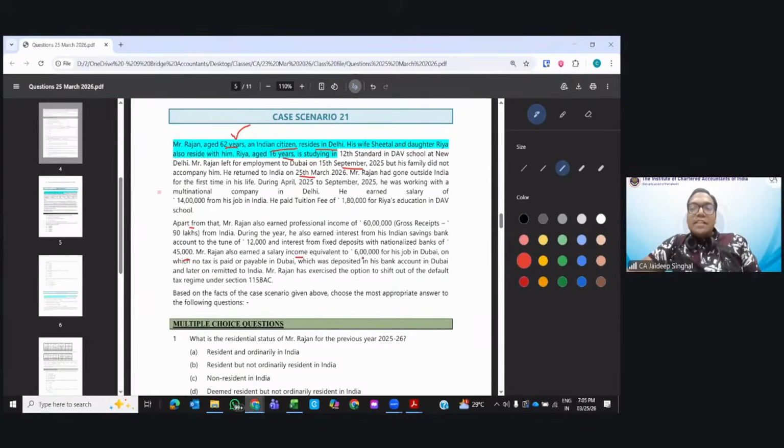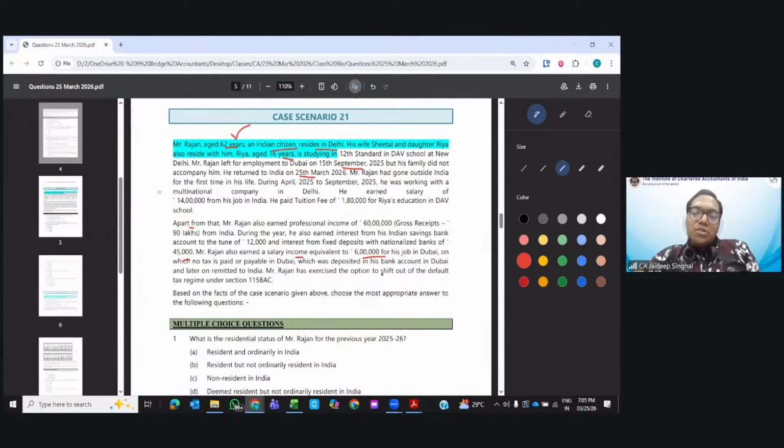Now he has earned a salary of 6 lakh for his job in Dubai. Tell me, now this is a Dubai salary. If he will be resident in India, then global income will be taxed. If he will be non-resident in India, will this 6 lakh be taxed? The answer is no, even if it is deposited in the bank account in Dubai and later remitted to India.